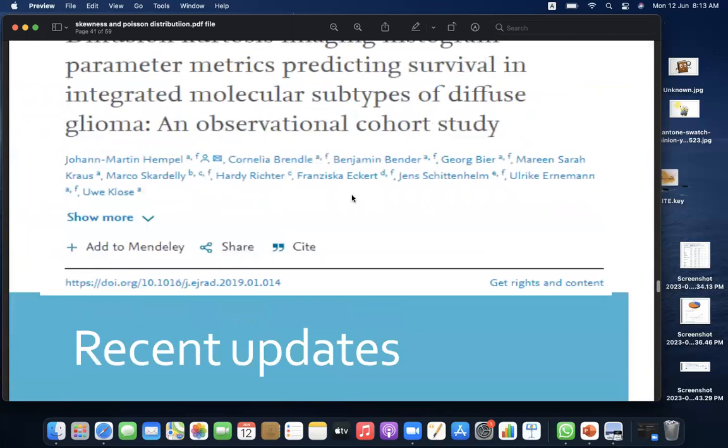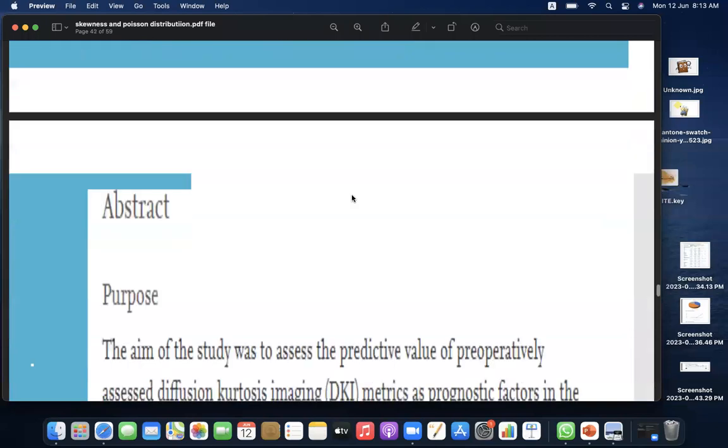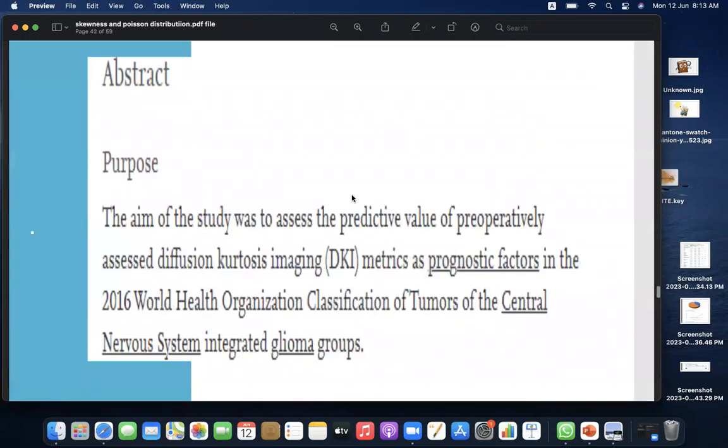Let's start with recent updates now. Diffusion kurtosis imaging histogram parameter matrix predicting survival in integrated molecular subtypes of diffuse glioma, an observational cohort study. Abstract. The aim of the study was to assess the predictive value of preoperatively assessed diffusion kurtosis imaging matrix as prognostic factors in the 2016 WHO, or World Health Organization, classification of tumors of central nervous system integrated glioma groups.